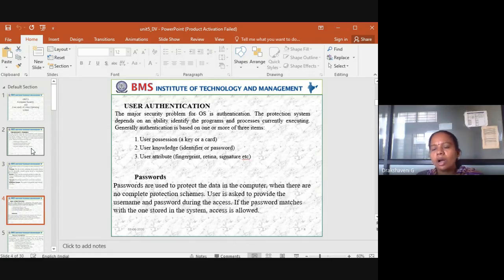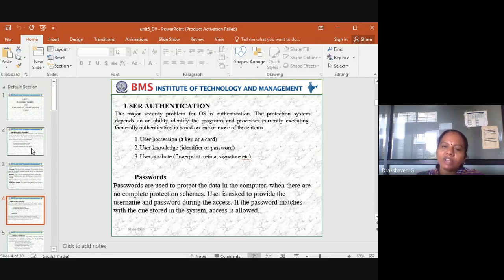How is user authentication done? Sometimes we may use a key or a card. Now you can see, every one of you, if you are a student of BMS IT, should have an ID card when you are entering. Not only when entering, even in your exam, when the squad comes, you should show your card to show whether you are a valid student or not. For that reason, they issue ID cards. The same way here, user authentication may be a key or a card.